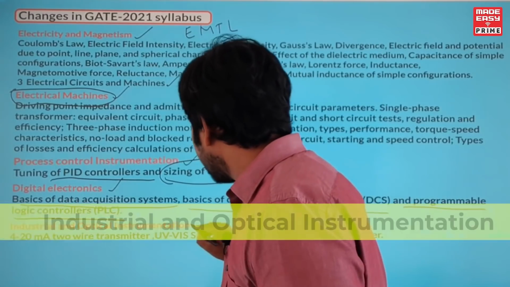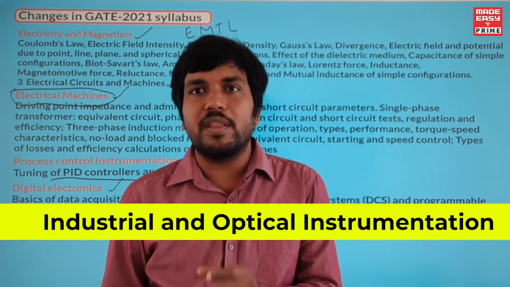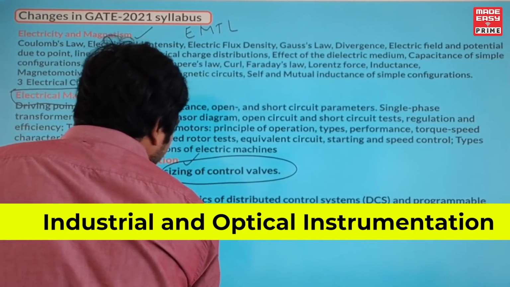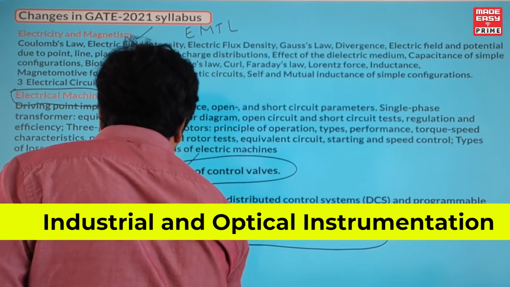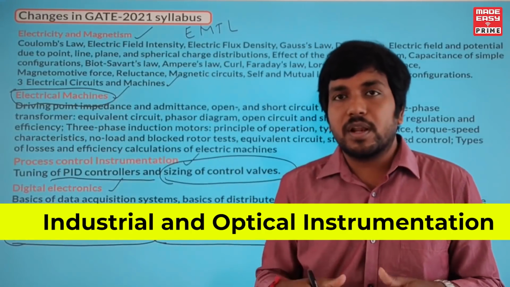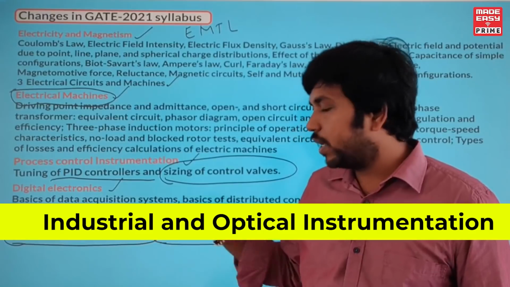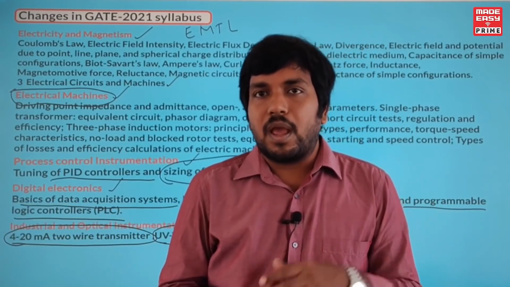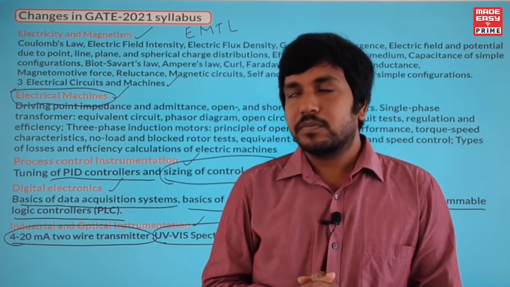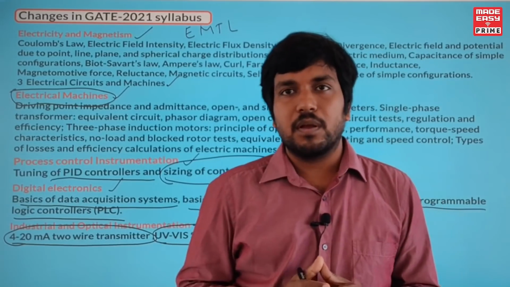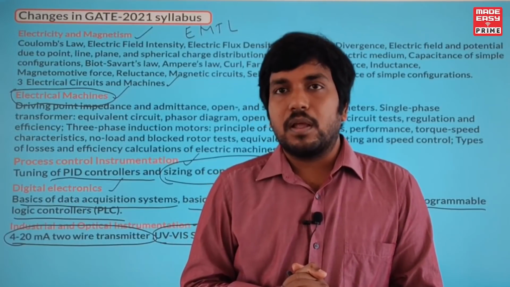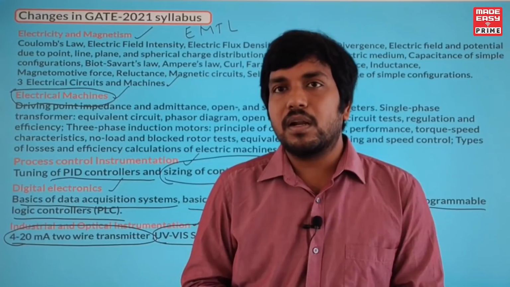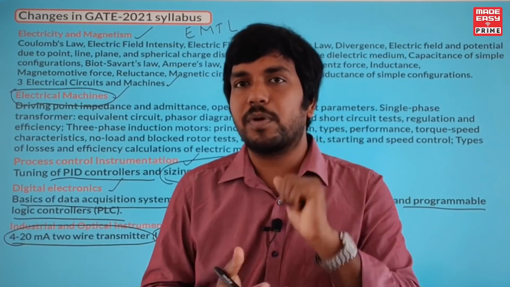And when it comes to industrial instrumentation and optical instrumentation together, the 4 to 20 milliampere two-wire transmitter, and then UV visible spectrometer and mass spectrometer. These are the topics which were added in the industrial instrumentation as well as optical instrumentation subjects. Now, as an instrumentation faculty, after seeing this particular syllabus, what I understood is they are making you prepare such that everything will be useful for the interview purpose also.